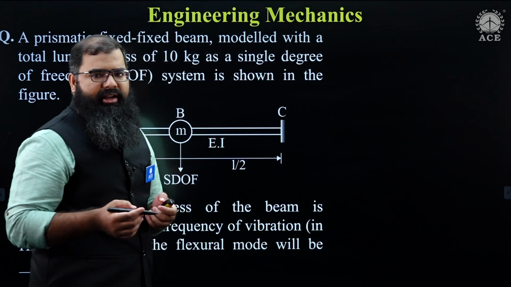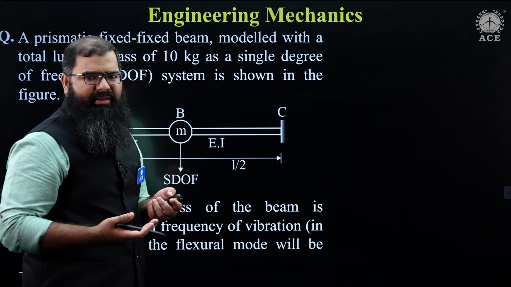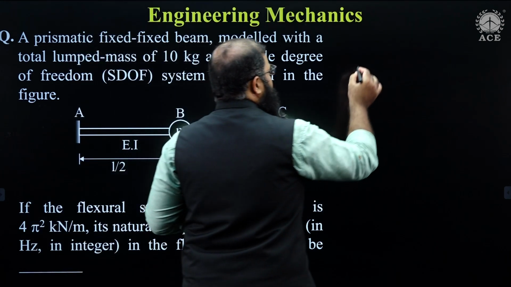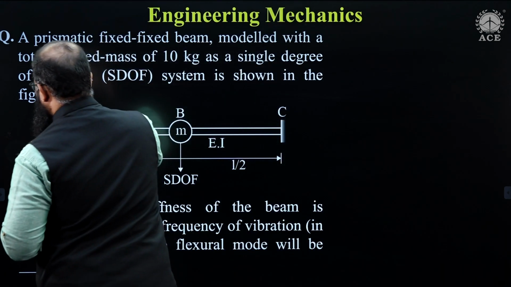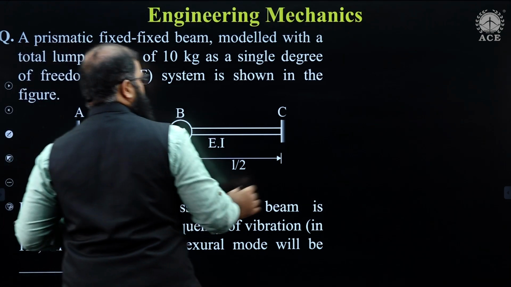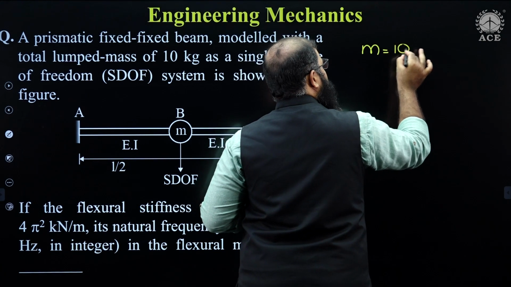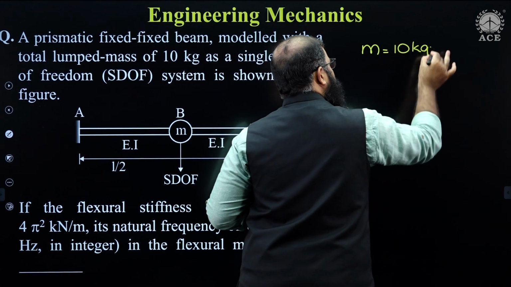Let us look at the given data. Whenever these kind of direct questions appear, I always appreciate you to start with given data. The given data over here is, first of all, the mass is given as 10 kg.